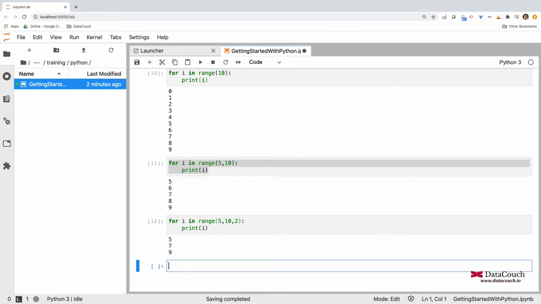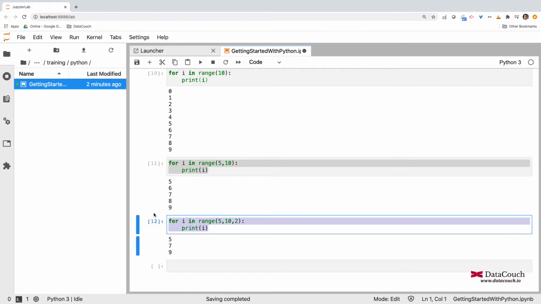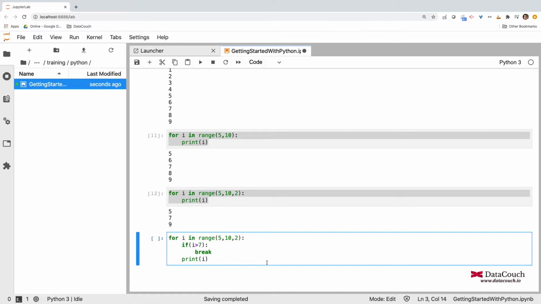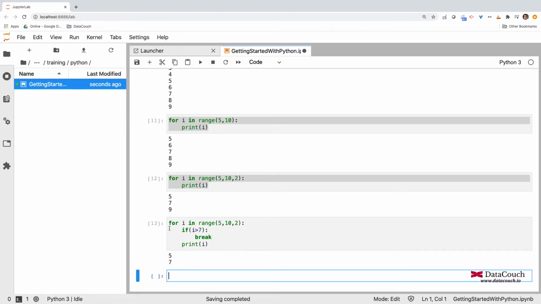Similarly, we can always specify maybe a continue statement. We can specify the break statement. You can actually stop it after maybe value 7. So you can say if I is greater than 7, then I want to break out of it, and I will run it now, and it will print 5 and 7. So we can actually control the program flow overall through break statement, through continue statement. So all these things are possible.